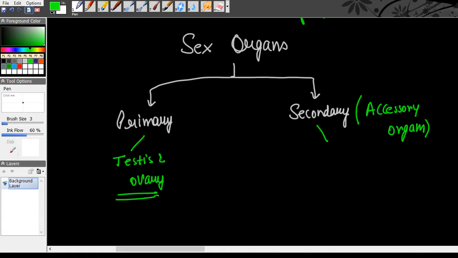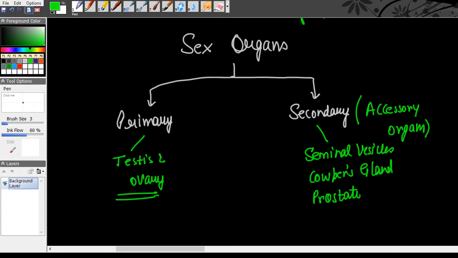Okay, so secondary sex organs may include your seminal vesicles, your Cowper's gland, your prostate gland. So these are your secondary sex organs. Seminal vesicles, Cowper's gland and prostate gland. These are the secondary sex organs or the accessory organs.